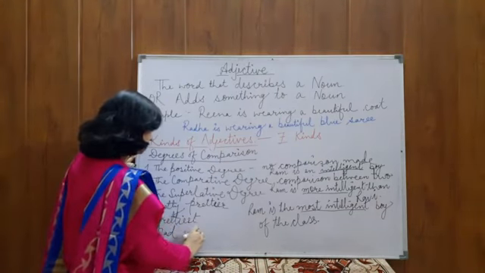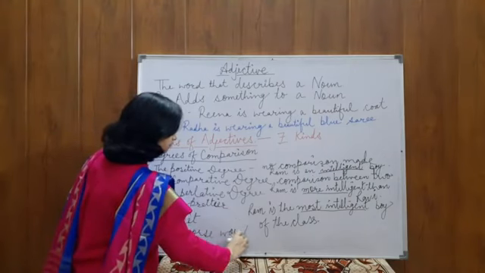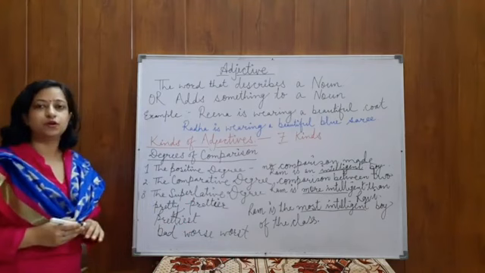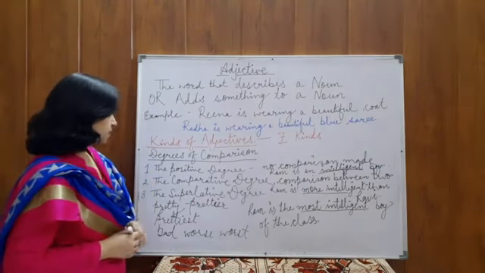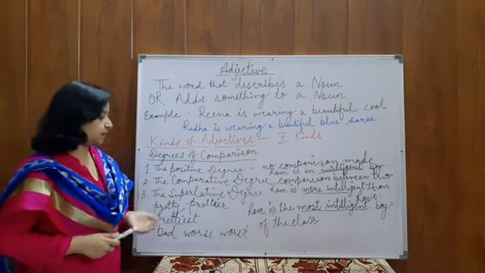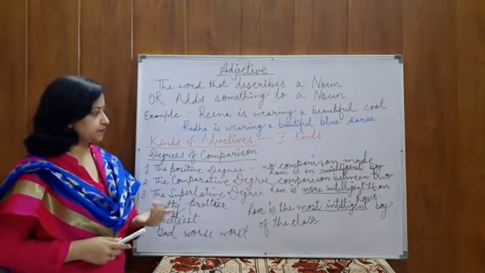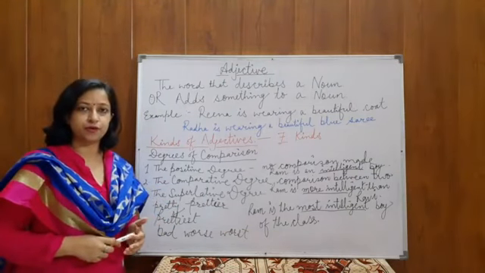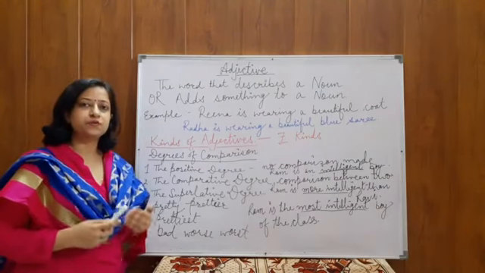Bad, worse, and worst. In the same way, good, better, best. So there are many kinds to form the comparative and the superlative degrees, and for them you can see your book. There are a few more examples, and in the next video we'll try to do some exercises.